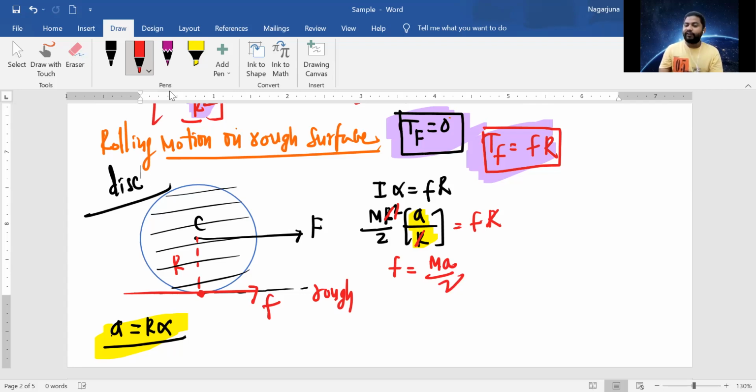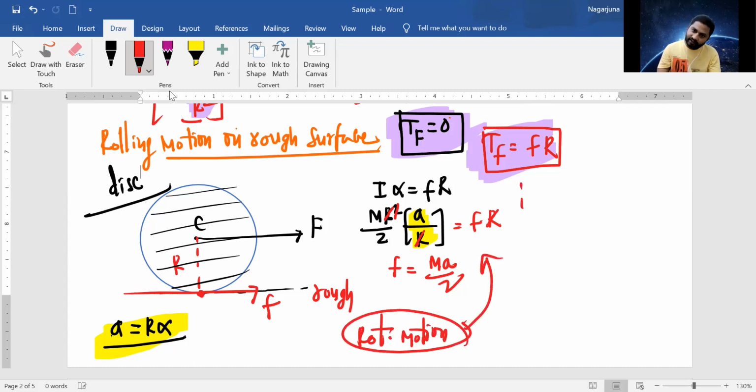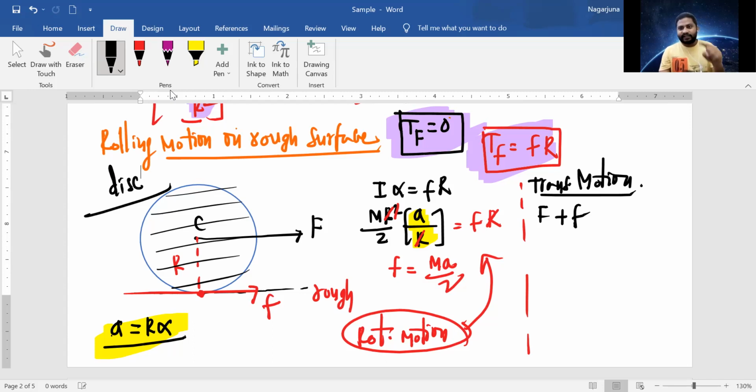When we focus on the rotational motion of the body, these are the things we have identified. Now, if you focus on the translational motion, let me change the pen. The interesting things you will get now. The net force acting on it is F plus F, because the external force and the frictional force are in the same direction.